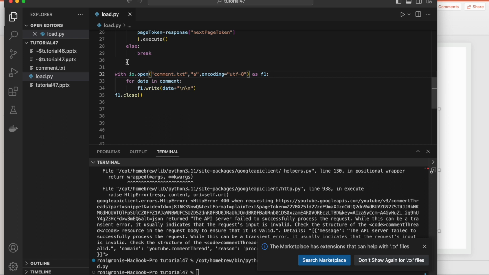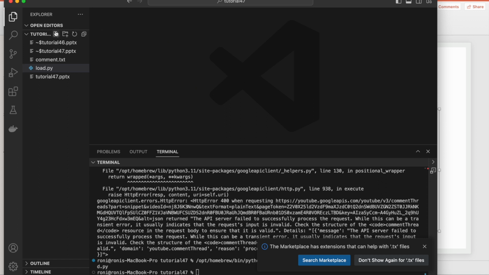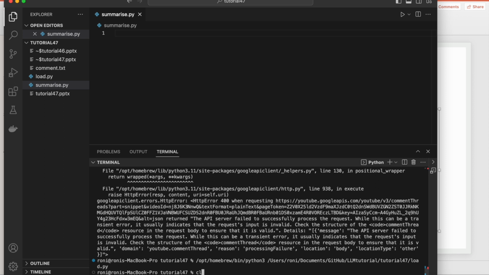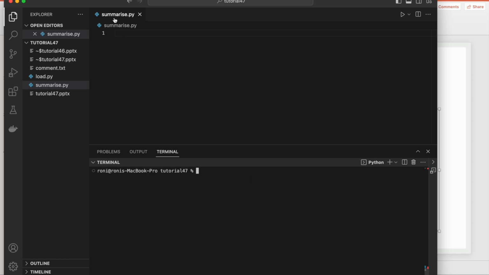Okay, fine. So now what we'll do, we'll load this file using the Langchain document loader, and we'll get our desired thing. So we'll actually create a file called summarize.py. Right, now we'll load this file. Okay, so I'll just clear everything here and do it from here, right?